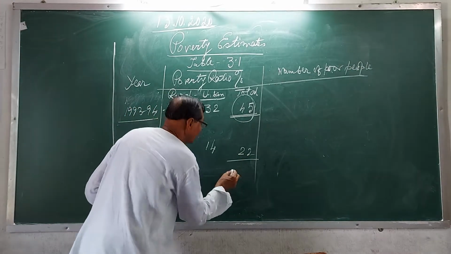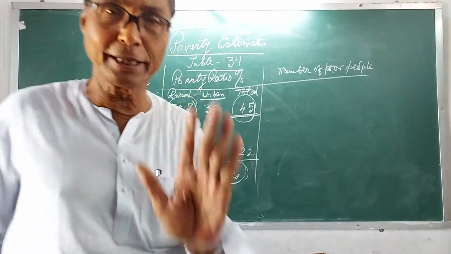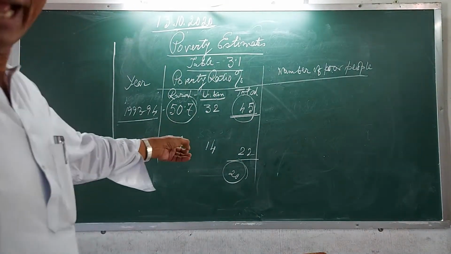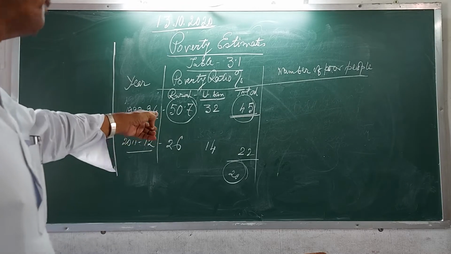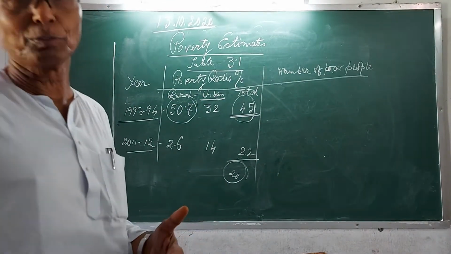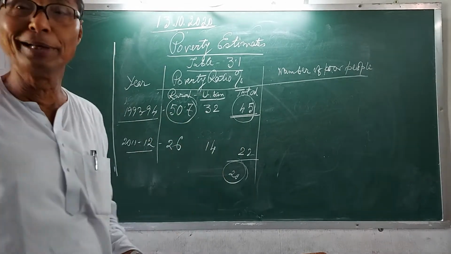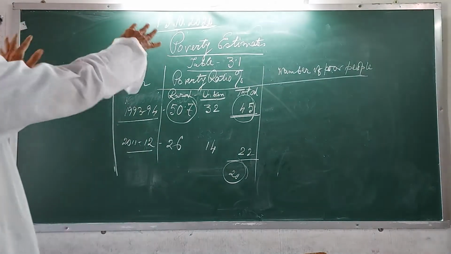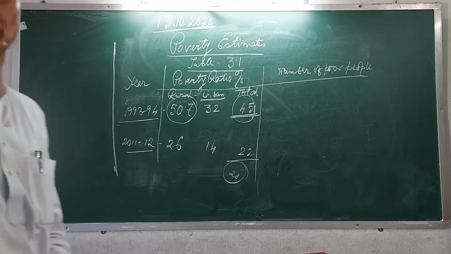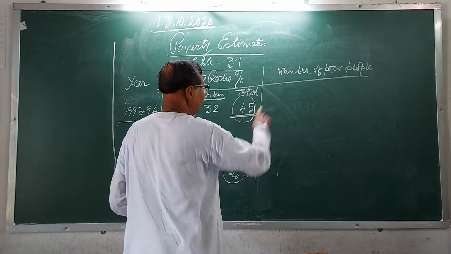Now at present, it is near about 20. I was telling you, more than 1/5, 22%, live below the poverty line. Only these data you will have to remember. Understand the matter? Okay. Now number of poor people.